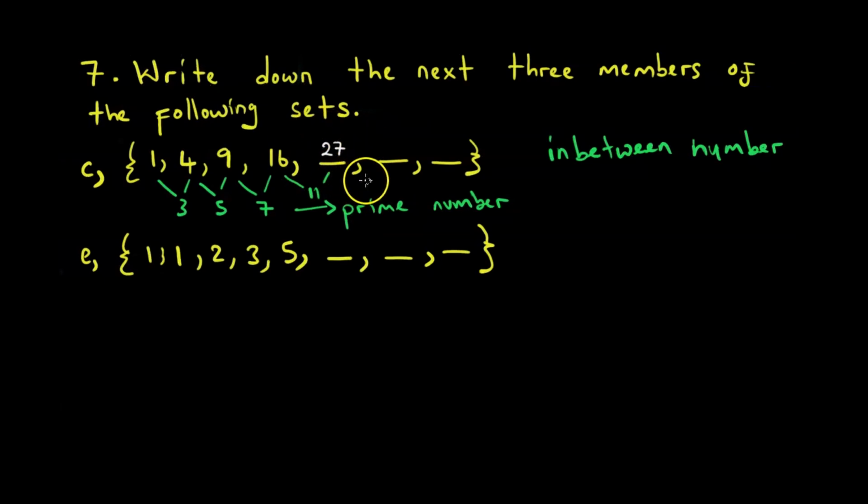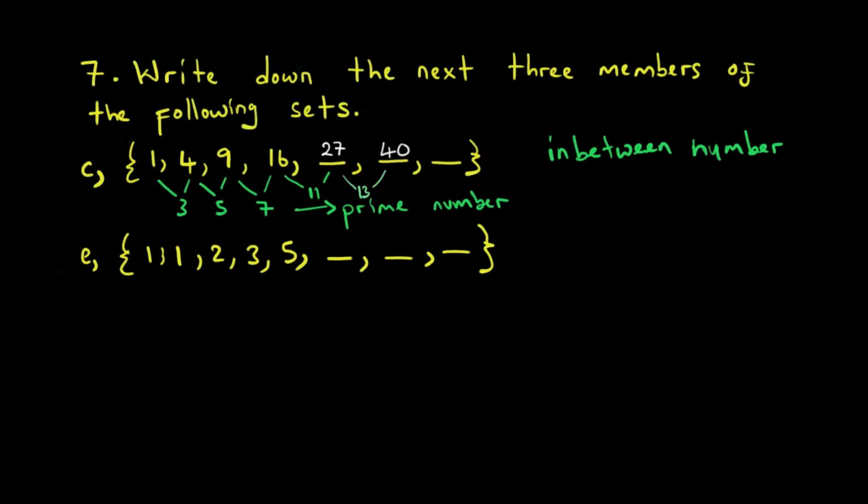So 27 is our first number, or member of this set. Then what is our next prime number? It cannot be 12 because of 6, so it is 13. Then 27 plus 13 gives what? We get 40.